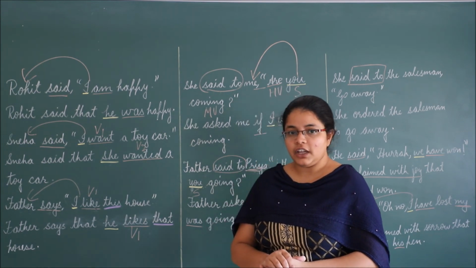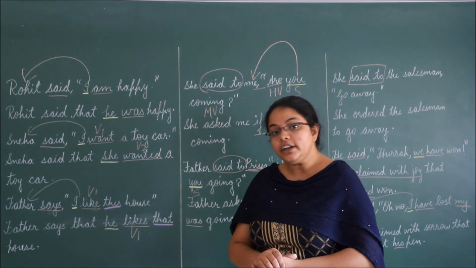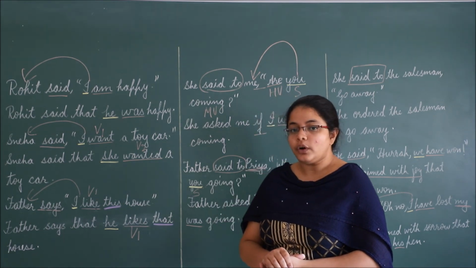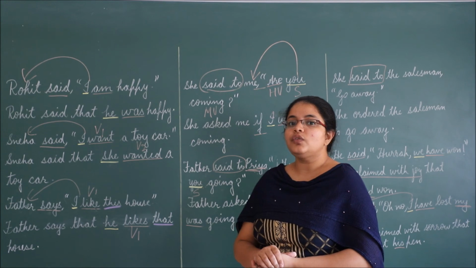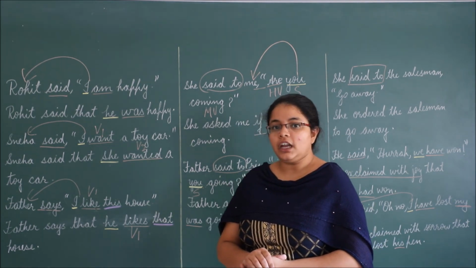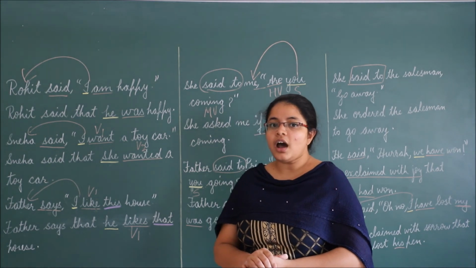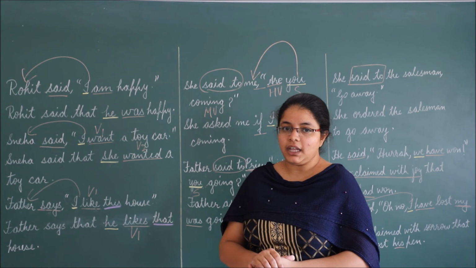Next, we have seen the change in tense. If our reporting verb is in past, then verb first form changes into verb second form. Verb second form changes into had plus verb third form. Is, am, are change into was, were change into had been.